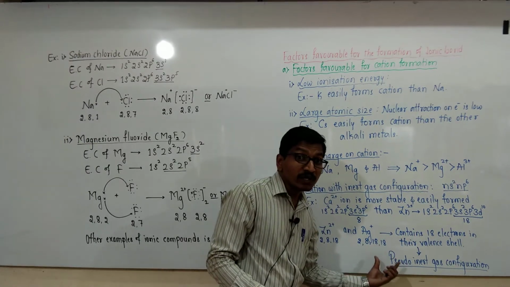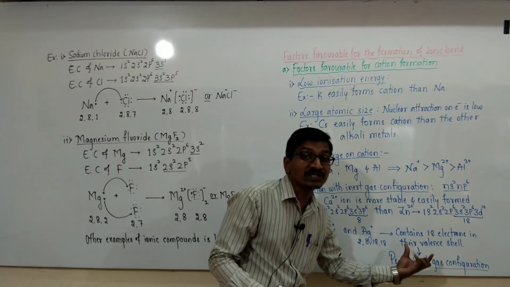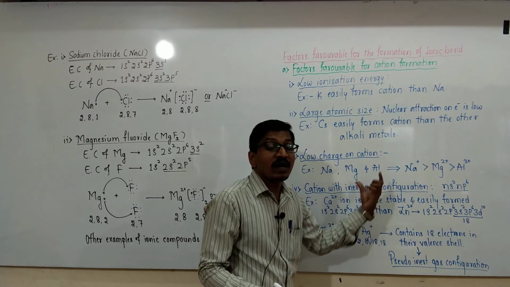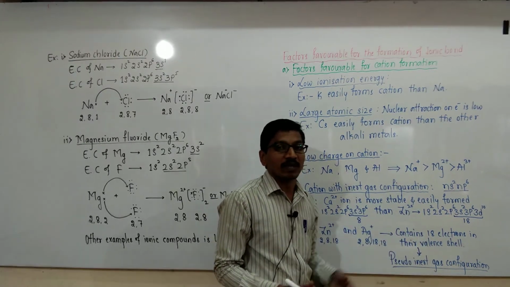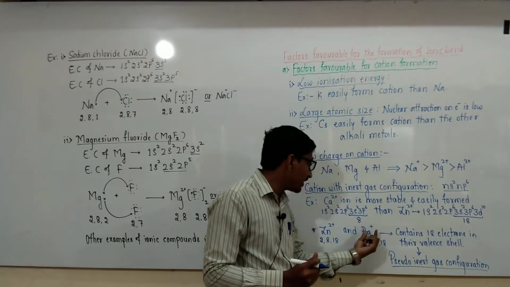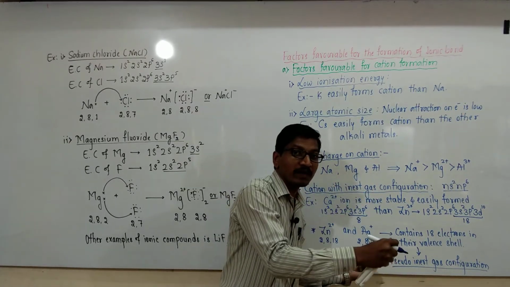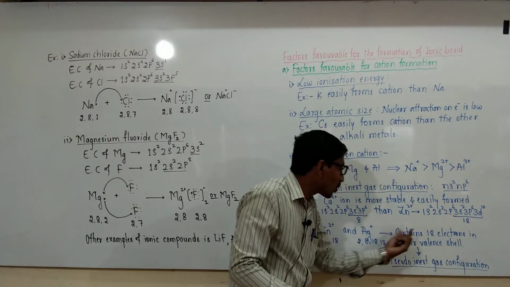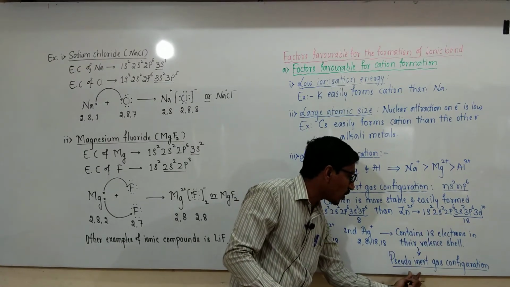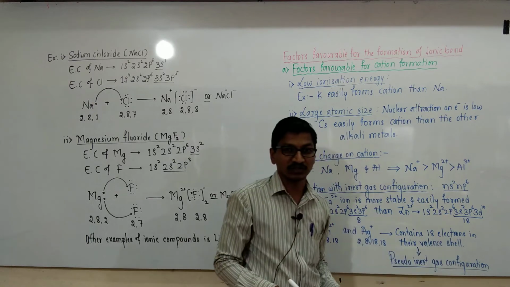Even though these do not possess a stable inert gas configuration, they are also stable. Zn2+ and Ag+ ions are stable because they contain 18 electrons in their valence shell, and this is called pseudo inert gas configuration.